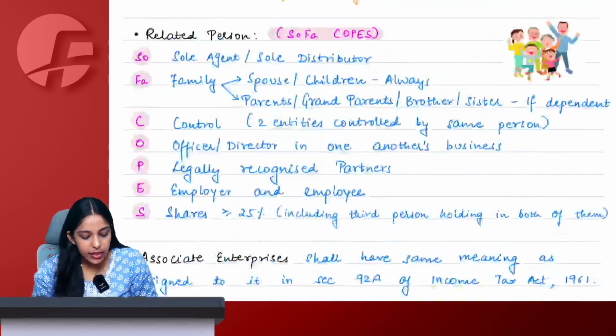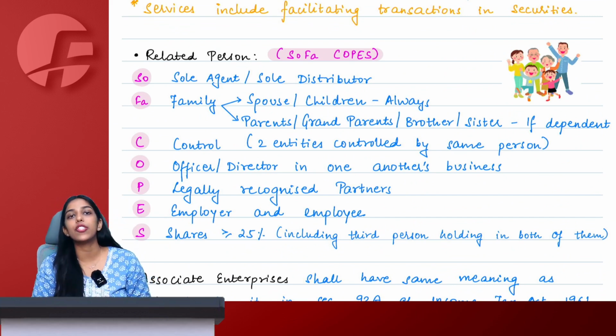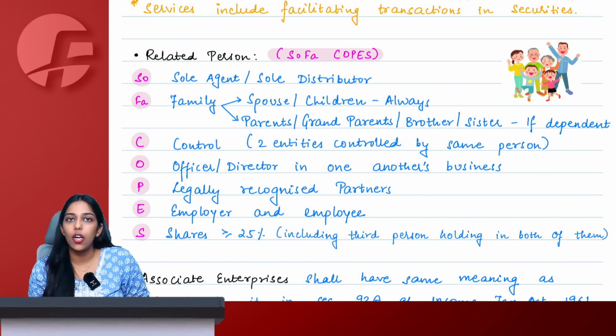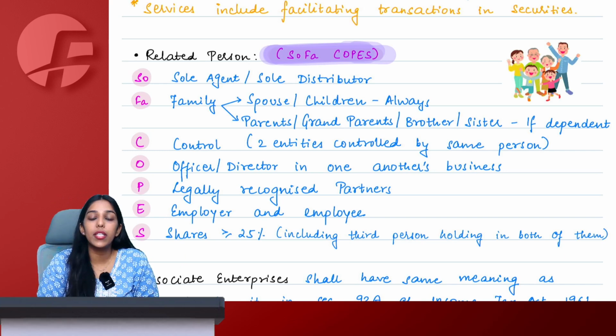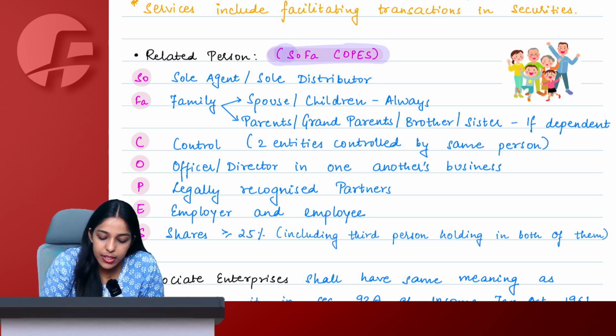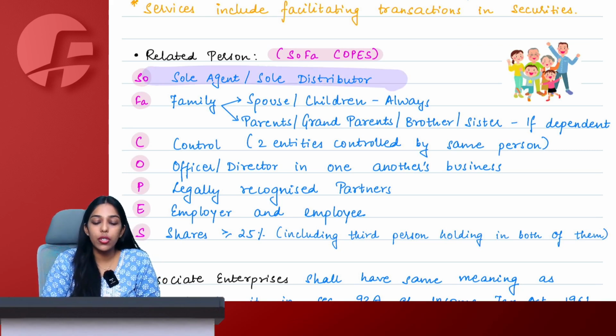We'll see everything from the notes once again for the revision purpose, and then you will give me thumbs up that yes ma'am, we've understood, we've enjoyed, and we have learned this thing along with you only. So who are the related person under GST? SOFA corps. So S means sole agent or sole distributor.